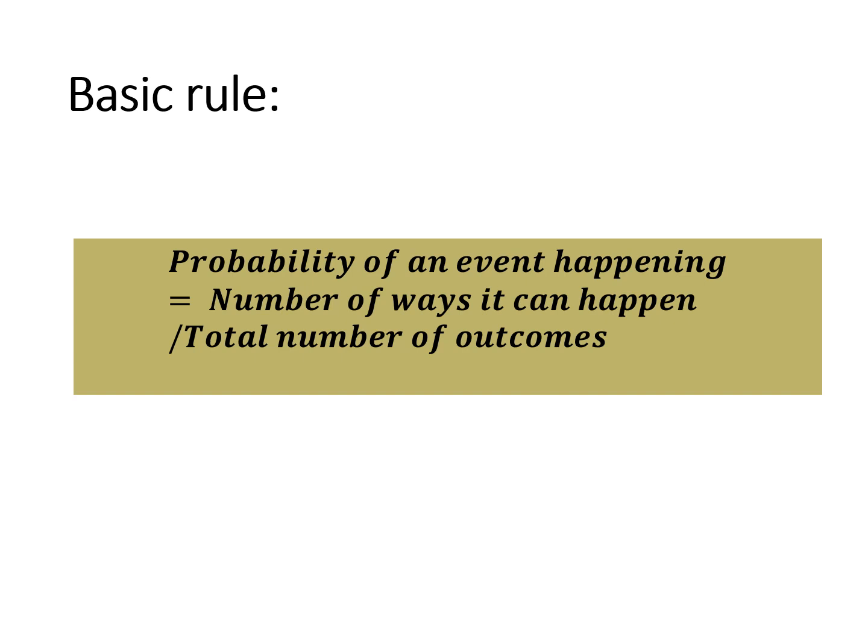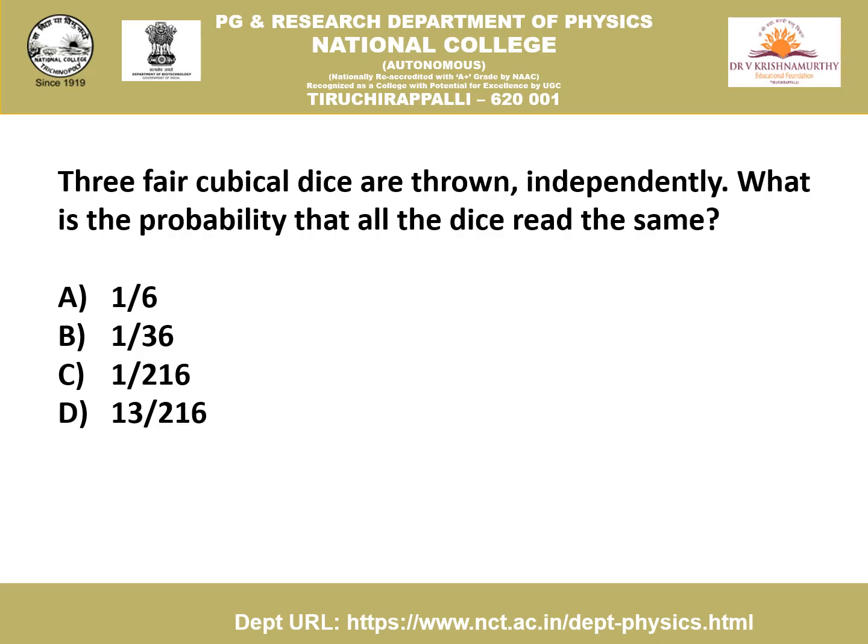The basic rule to remember in all probability questions is this: the probability of an event happening is equal to the number of ways it can happen over the total number of outcomes. The first problem is displayed on the screen. 3 fair cubical dice are thrown independently. What is the probability that all the dice read the same?